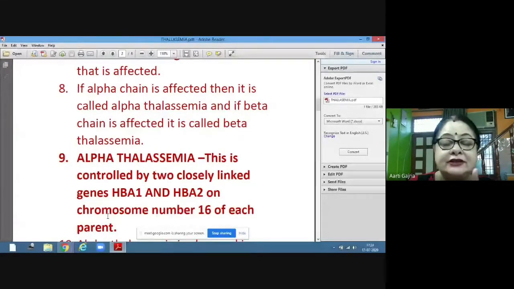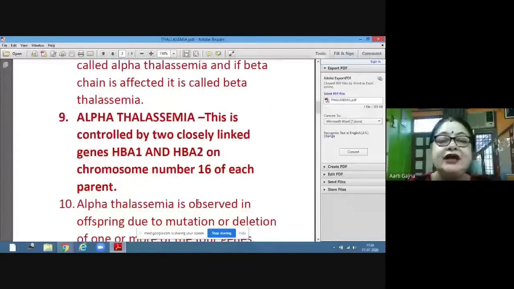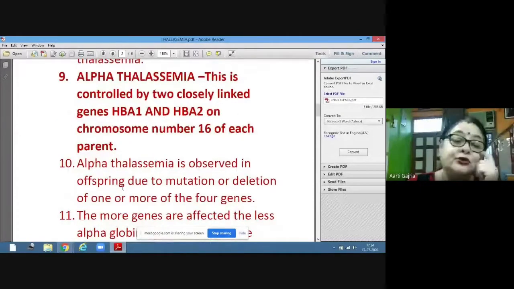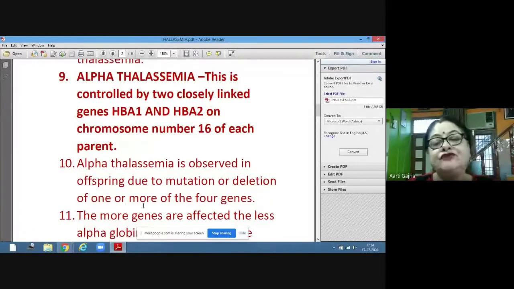The affected child is getting chromosome number 16 from both the parents, one from father and one from mother, because we have a pair of 16 chromosomes. So the affected person or the child has 4 genes, 2 HbA1 and 2 HbA2. So alpha thalassemia is observed in offspring due to mutation or deletion of one or more of the 4 genes.